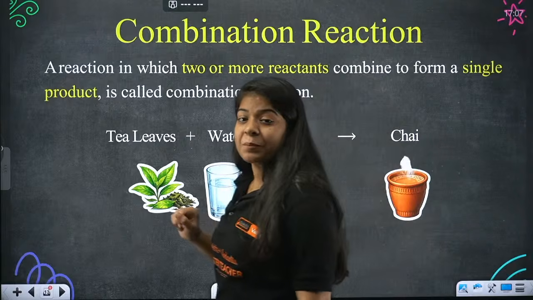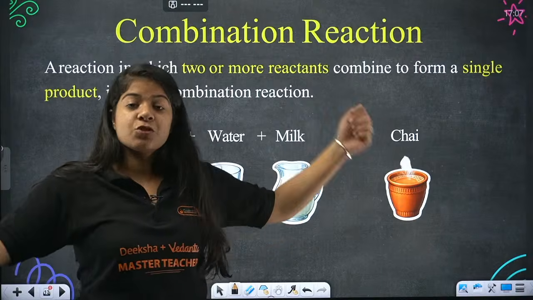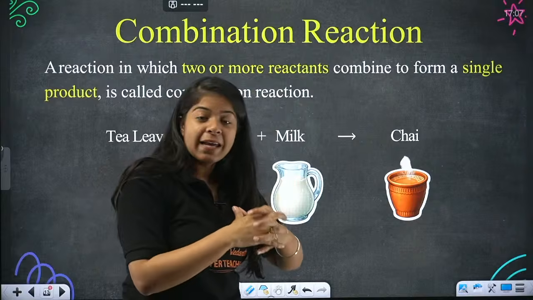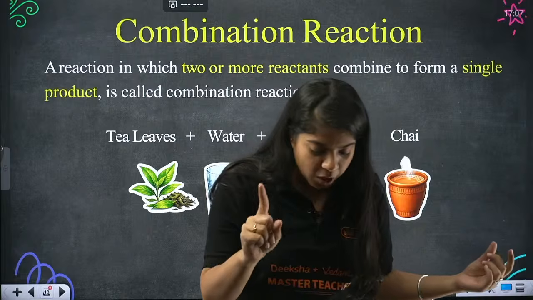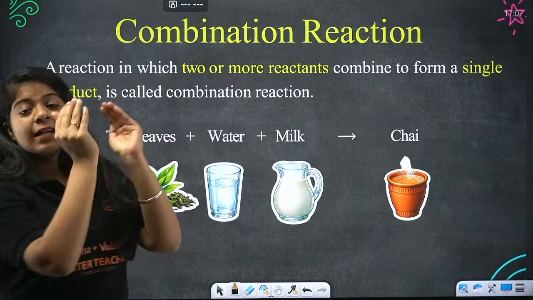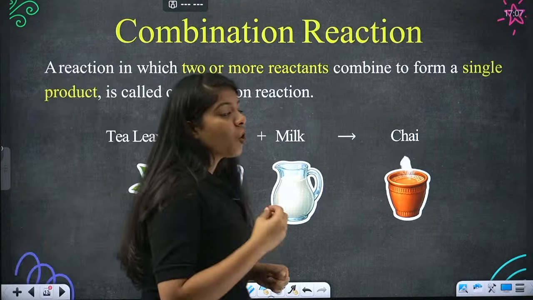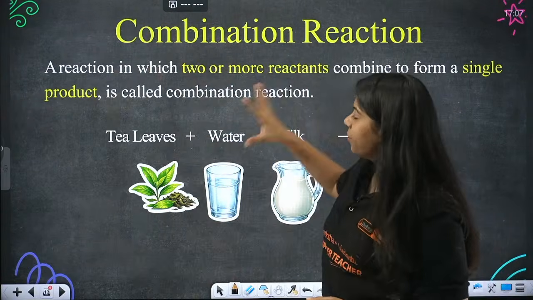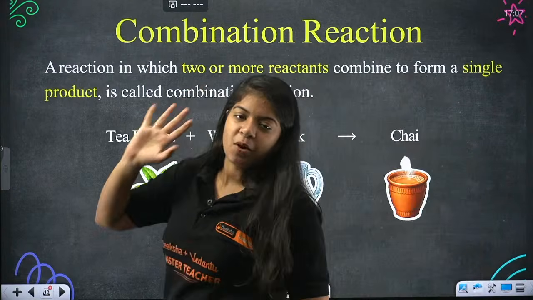So every time in a reaction, when we combine 2 or more reactants, and they combine and form a single product, that bacha is my combination reaction. We combine tea leaves, water, milk, and chai is formed. That is my combination reaction.